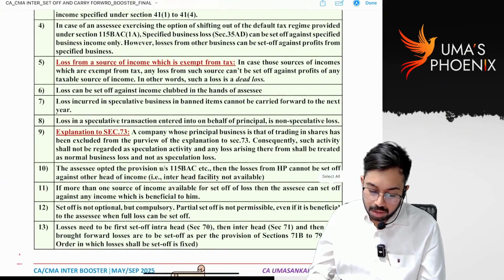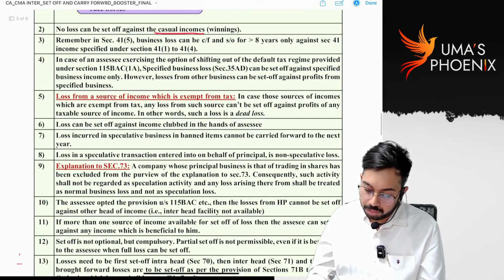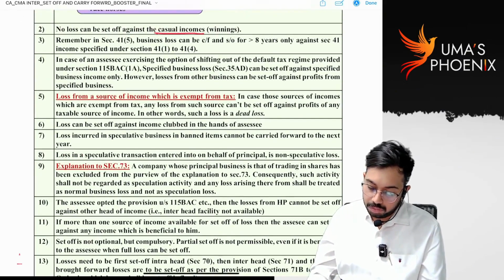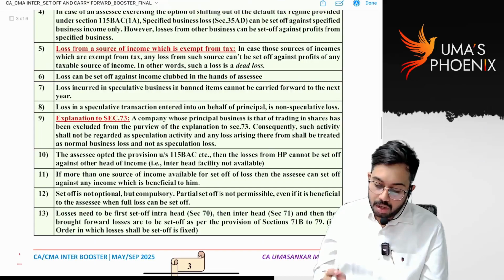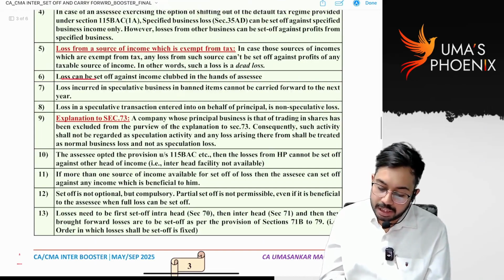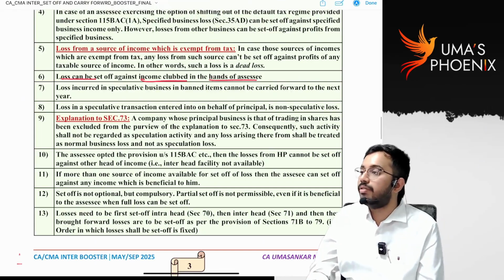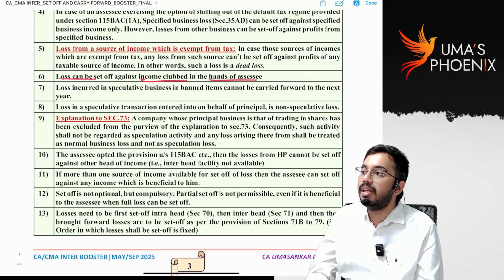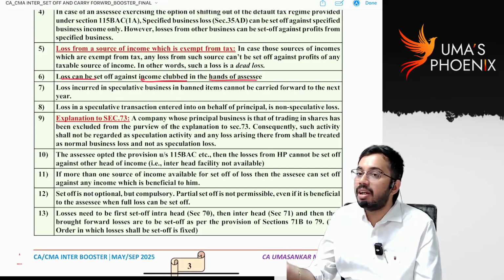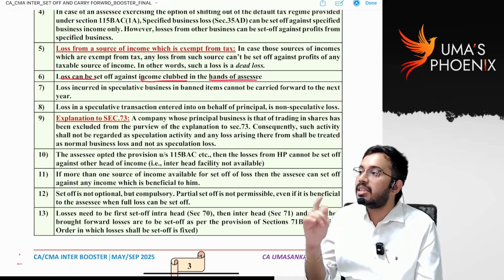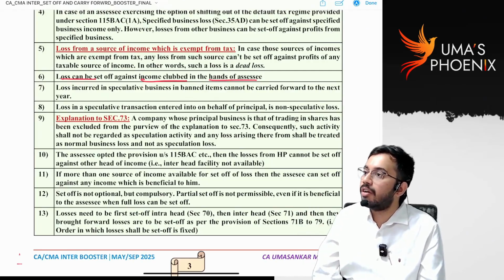Next, loss can be set off against income clubbed in the hands of the assessee. Minor income is clubbed in the hands of parents. Whatever the clubbed income is there, against clubbed income you can do set off of losses.